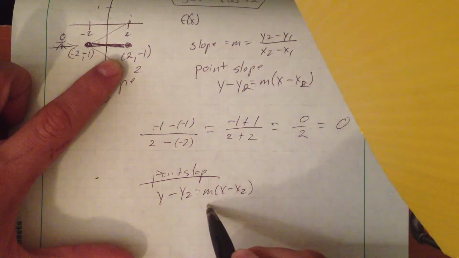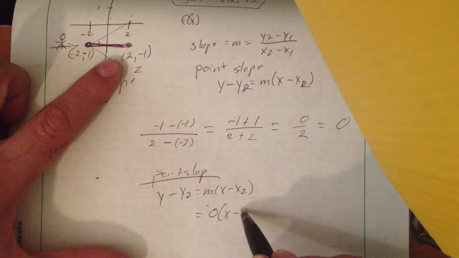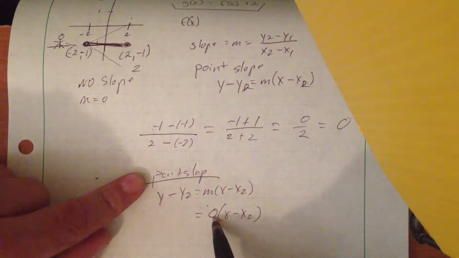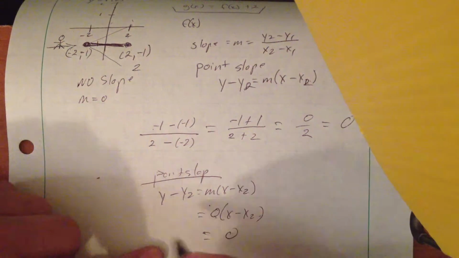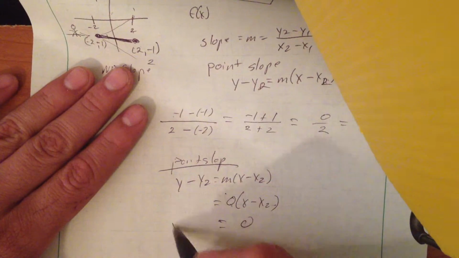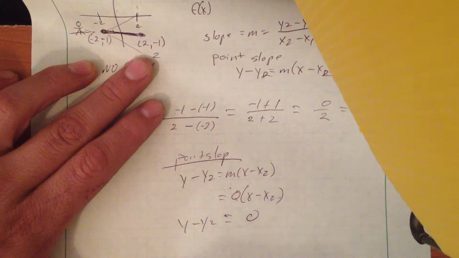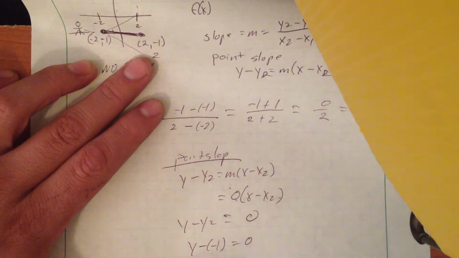We know that m equals 0, so we're going to plug in 0 times x minus x2. You know that 0 times anything is 0, so this whole thing becomes 0. Now let's go back to the left side: y minus y2, and y2 equals -1. So y minus -1 equals 0.